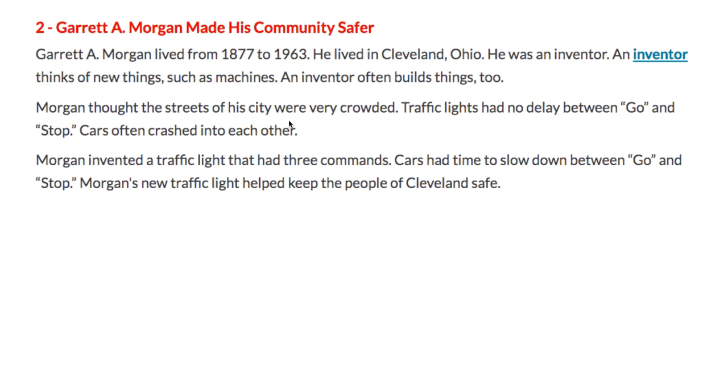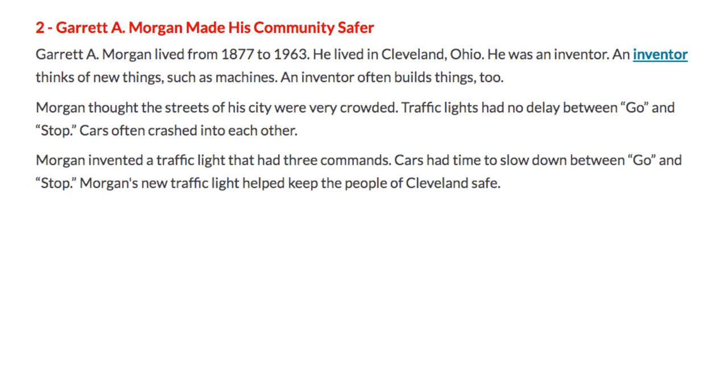Morgan thought the streets of his city were very crowded. Traffic lights had no delay between go and stop. Cars often crashed into each other. No delay between go and stop. Can you think of what it was missing? We know that go is green and stop is red, and that delay in between, what color is that? Are you picturing a stoplight?